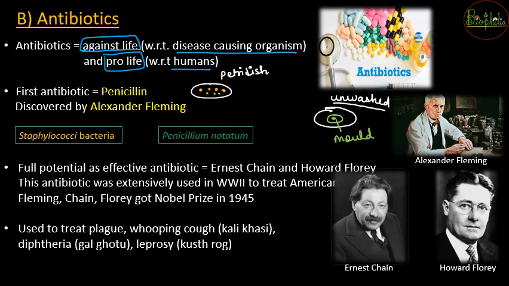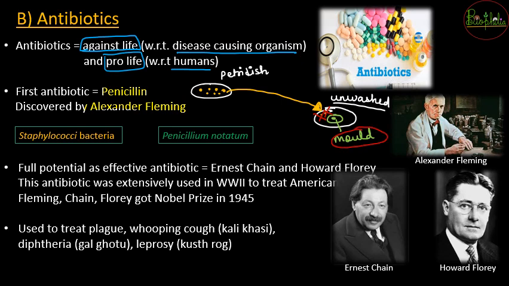He kept that mold as it is and he tried to take the Staphylococcus bacteria and tried to grow it onto this unwashed plate. So on the unwashed dish when he tried to grow that Staphylococcus bacteria, it did not grow onto this particular unwashed plate. Now what happened? He started to think, why did this bacteria grow onto a fresh plate but could not grow on the petri dish that had mold?